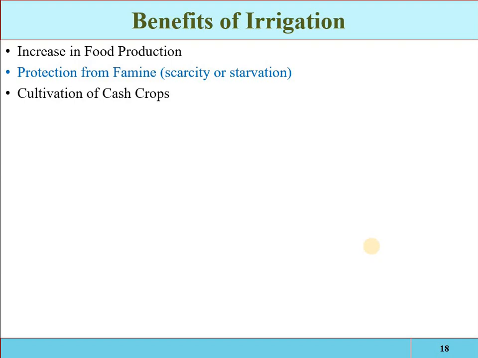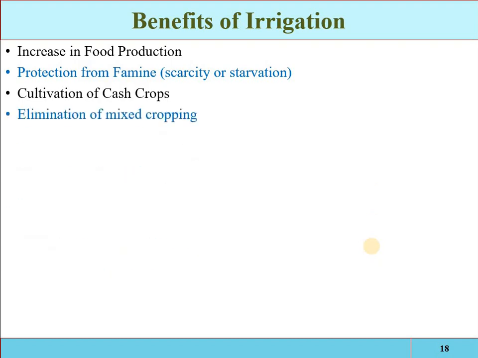Cultivation of the cash crops. So irrigation makes it possible to grow cash crops such as sugarcane, tobacco and cotton, because if the natural water is not sufficient for the cash crops, then we have to provide the irrigation, and if irrigation is properly provided, then the cash crops and commercial crops can be cultivated.